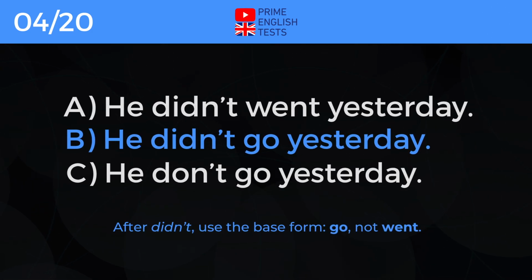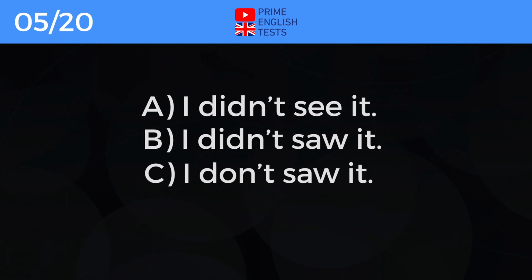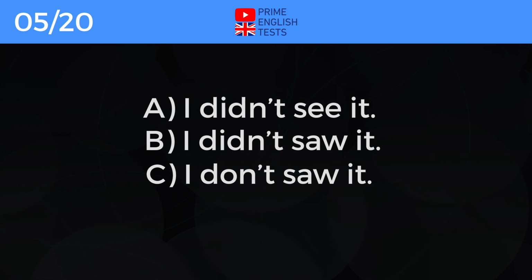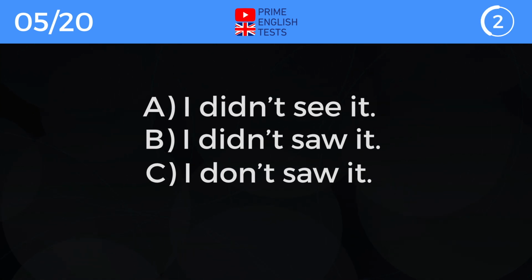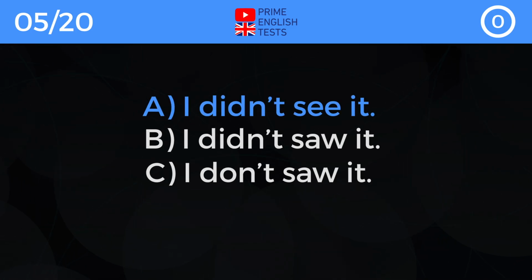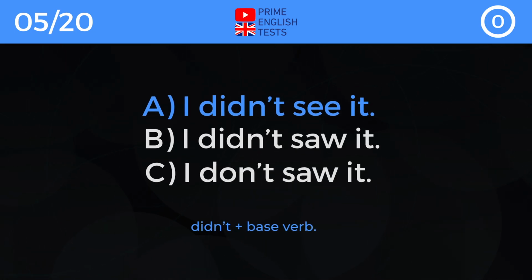Go, not went. A. I didn't see it. B. I didn't saw it. C. I don't saw it. Correct answer is A. I didn't see it. Use didn't plus base verb.